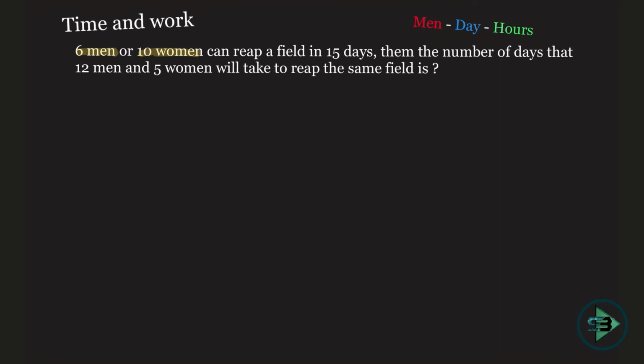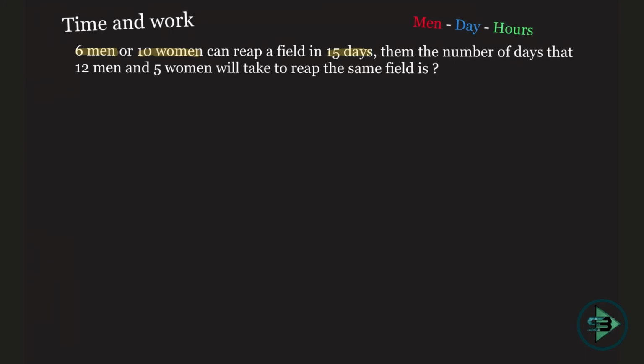Now for the first time we are getting an "or" here, which means what? 6 men or 10 women means the amount of work which is done by 6 men is equal to the amount of work that is being done by 10 women, and that's why you say 6 men is equals to 10 women. Okay, that's the meaning. The amount of work that is being done by them is same. Can reap a field in 15 days. Okay, which means 6 men in 15 days and 10 women in 15 days. Okay, that's how "or" is given here.